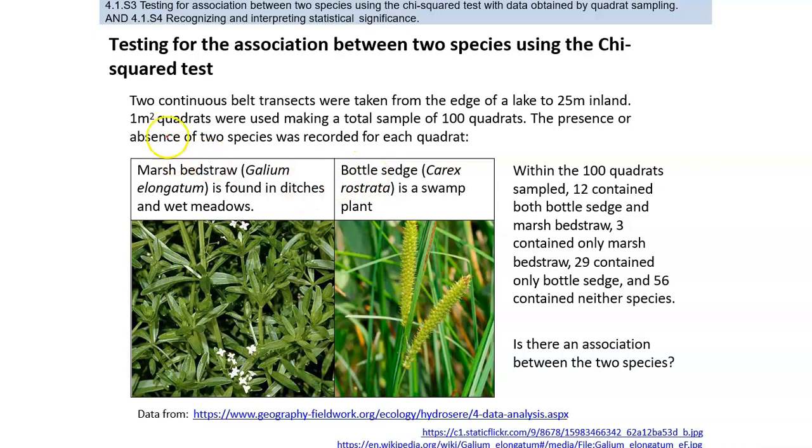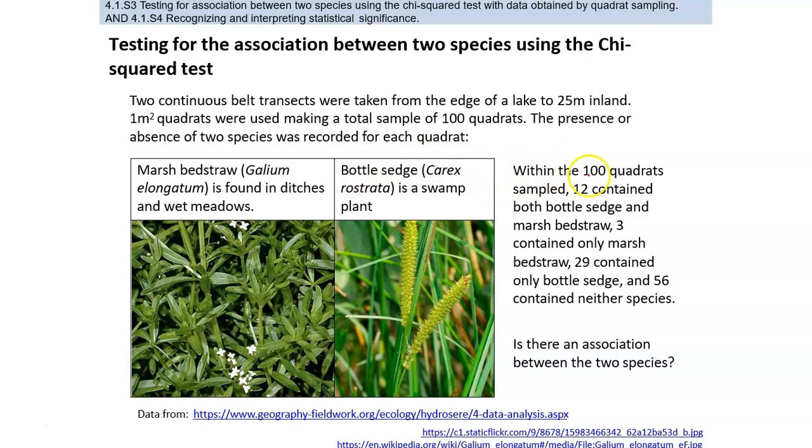Here we have two different plants, marsh bedstraw and bottle sedge. For these two plants we want to find out if they have an association or not. How do we know if they have an association? By using quadrat sampling and the chi-square technique.